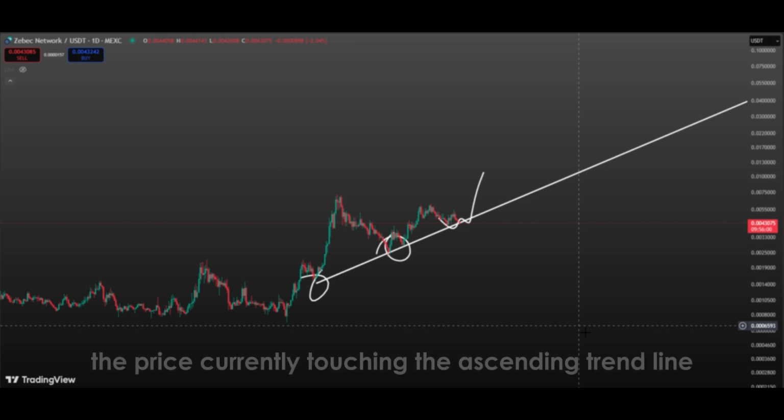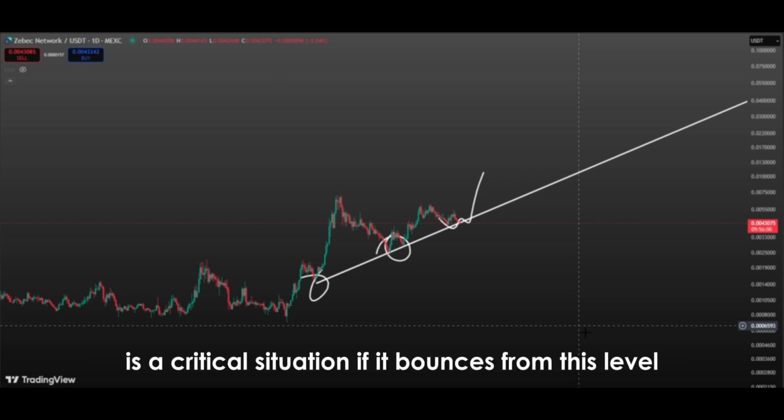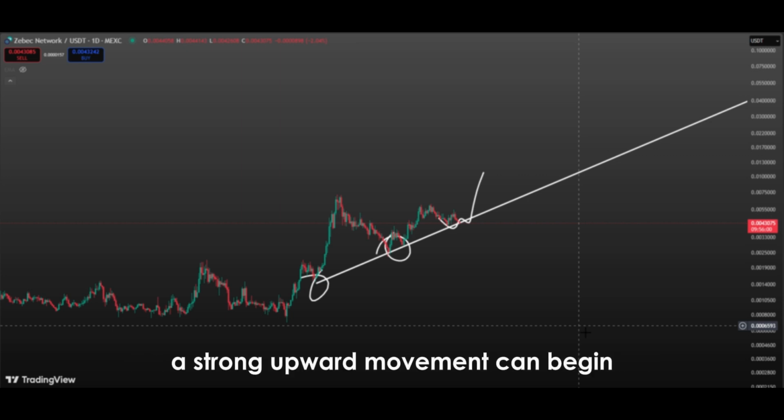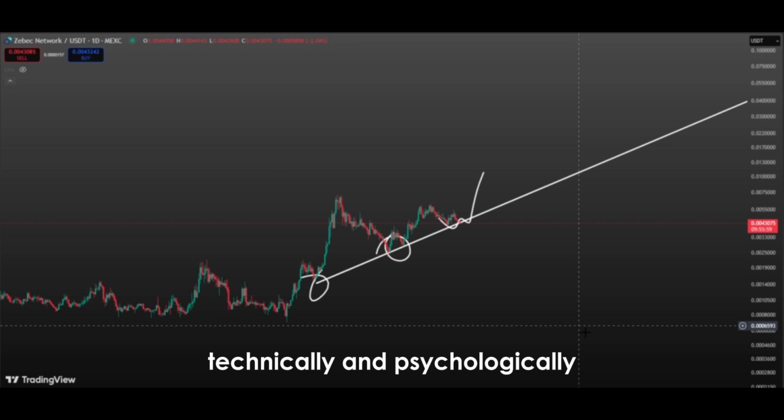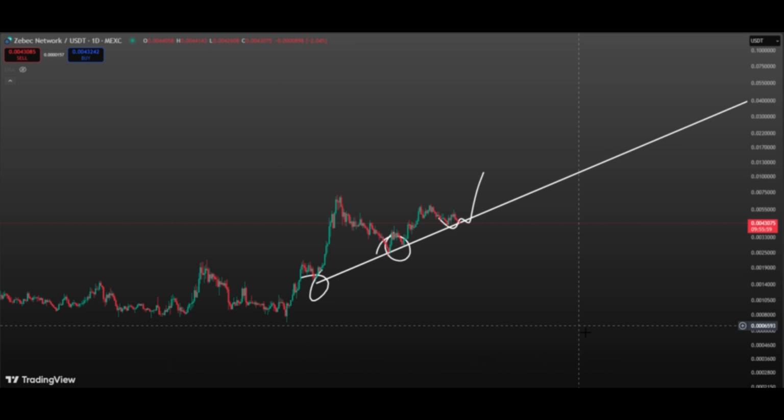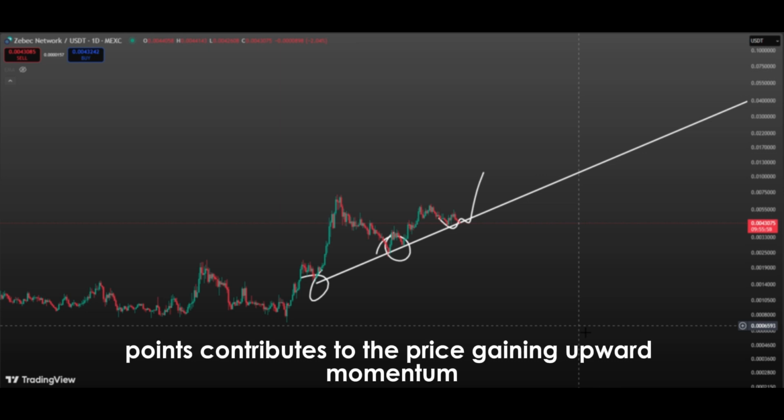In conclusion, the price currently touching the ascending trend line is a critical situation. If it bounces from this level, a strong upward movement can begin. Technically and psychologically, this area acts as a strong support zone. Investor confidence in such points contributes to the price gaining upward momentum.